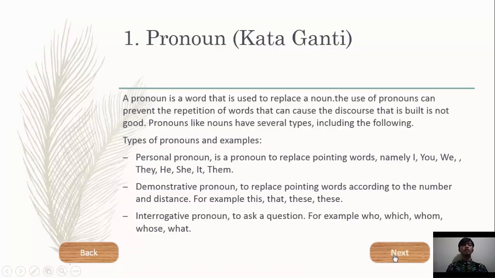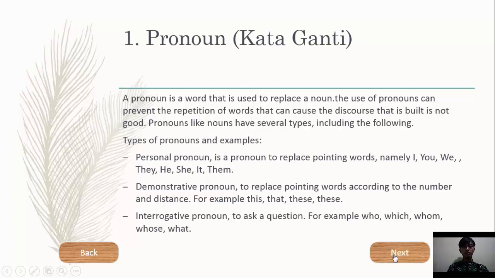First is pronoun. A pronoun is a word that is used to replace a noun. The use of pronouns can prevent the repetition of words that can make the discourse not good. Pronouns, like nouns, have several types, including the following types of pronouns and examples.